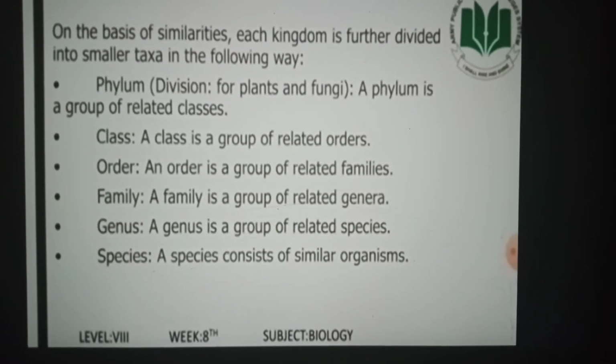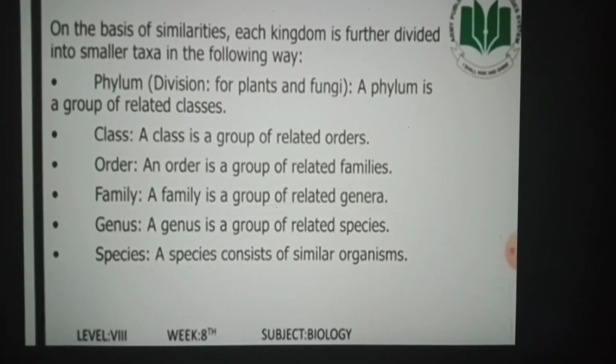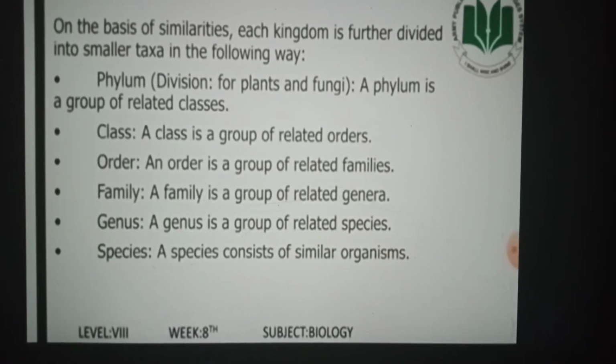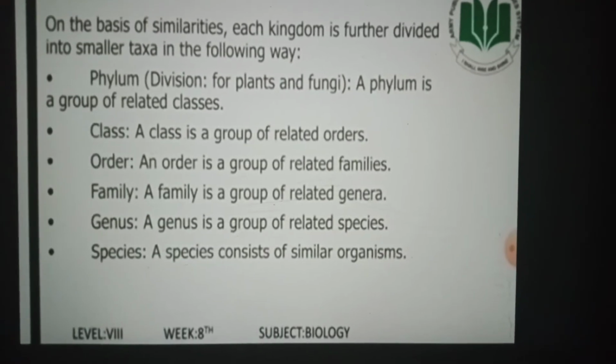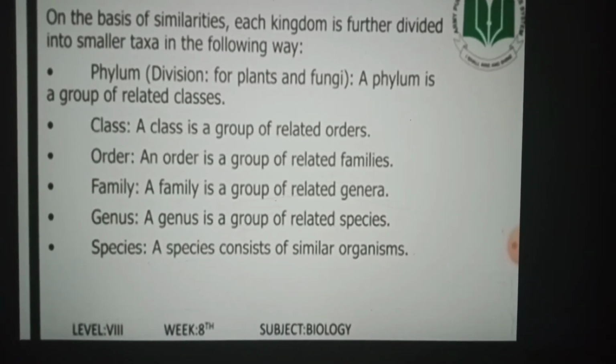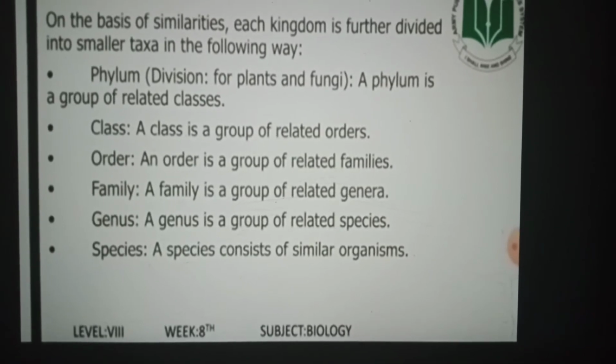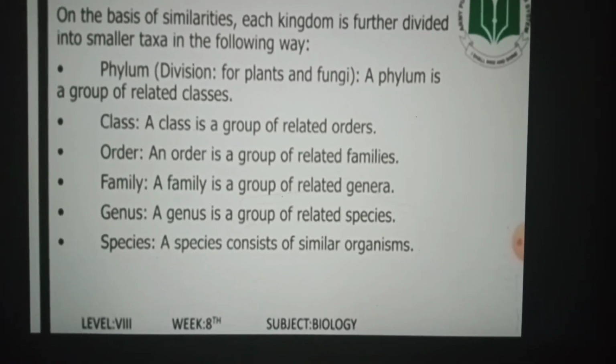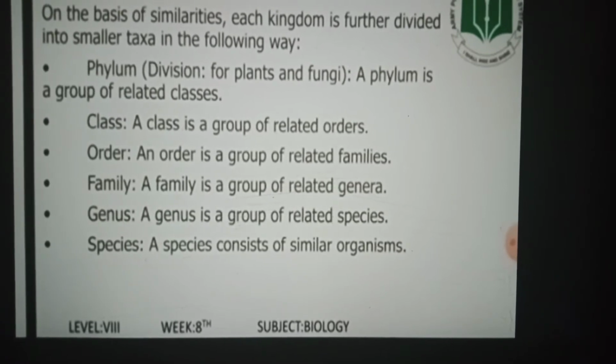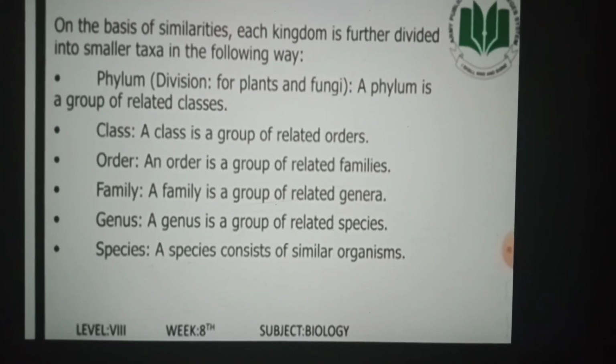On the basis of similarities, each kingdom is further divided into smaller taxa in the following way: phylum, class, order, family, genus, species. And species is the basic unit of classification.